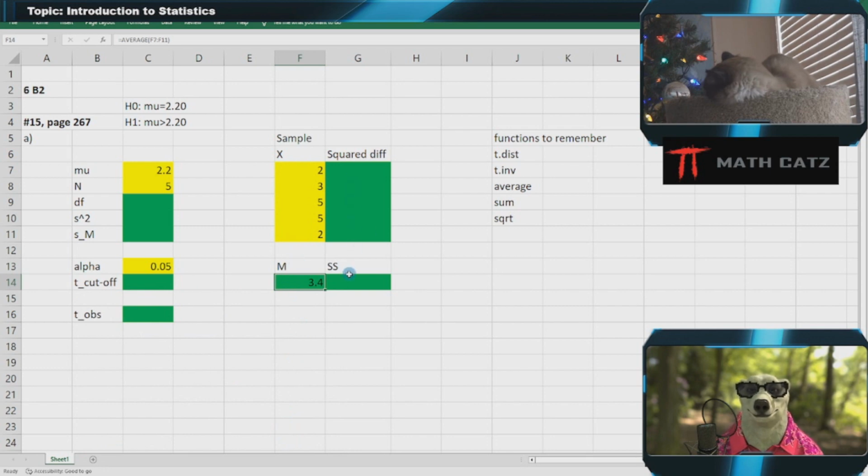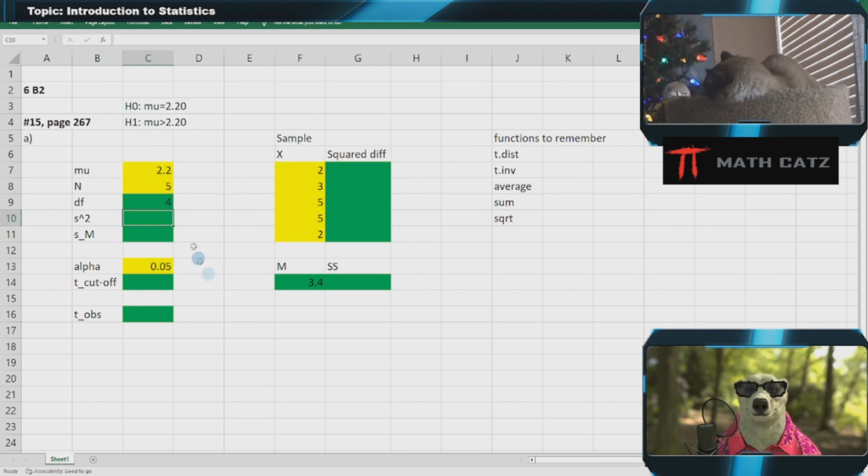Then I need to get an approximation for the variance. That's going to be my S squared. Remember the degrees of freedom. We'll do a calculation: it is 1 less than the sample size for my t-distribution. I could have just put in 4, I know, but I want to get used to this calculation in Excel.